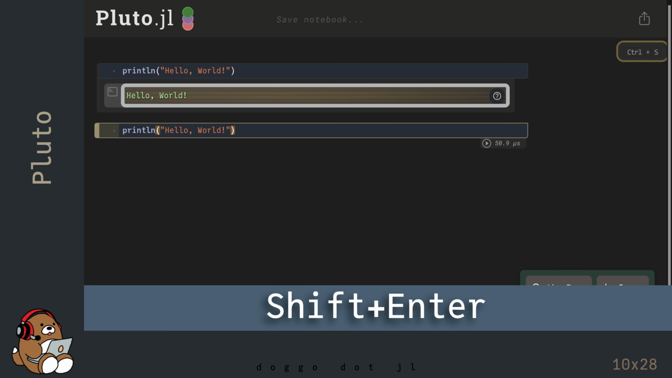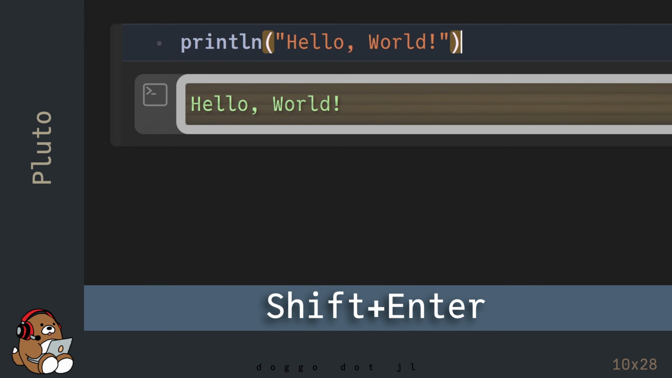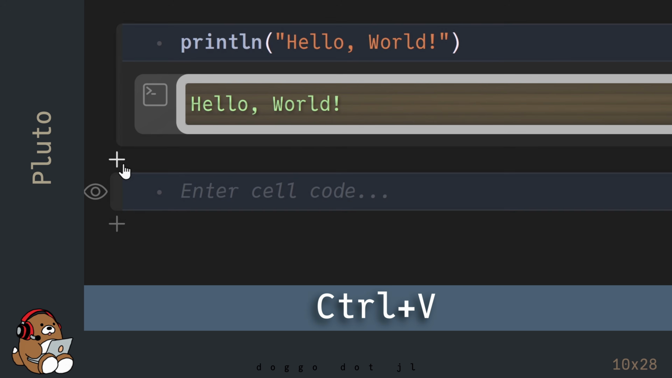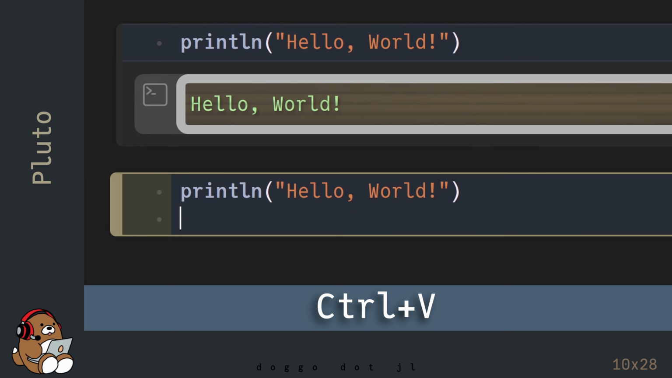If you prefer to use the keyboard, the second way to evaluate code is to use Shift-Enter. Shift-Enter does the same thing as the Run Cell arrow button. Add a new cell and paste the Hello World code again.